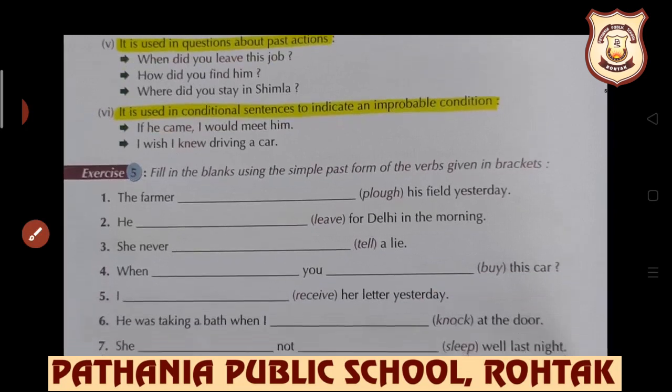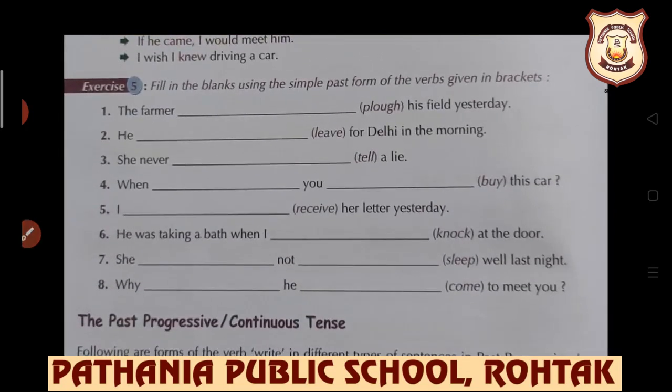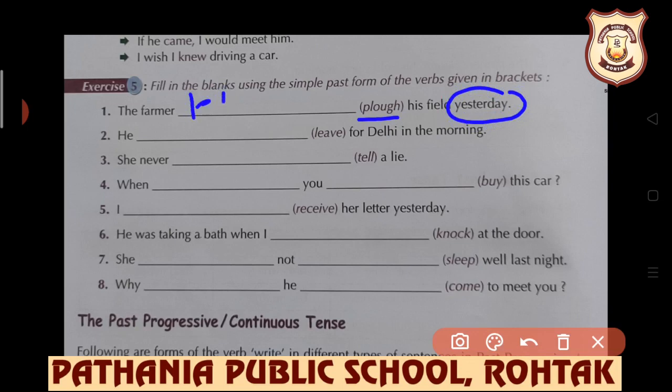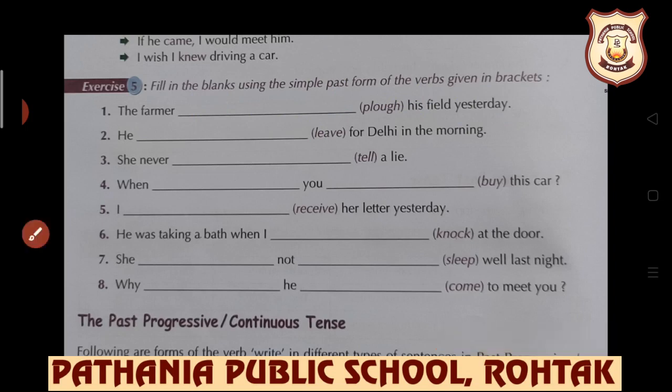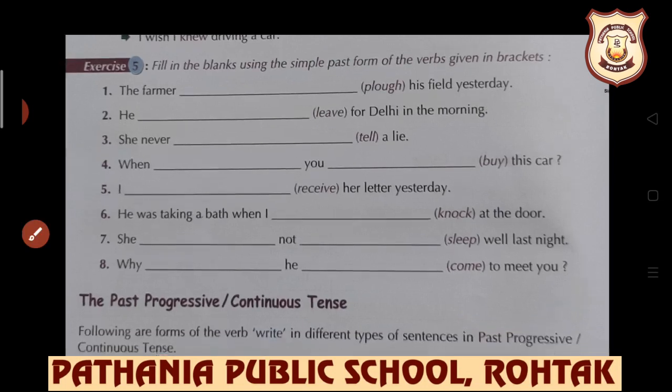Now let's see exercise number 5. Fill in the blanks using the simple past form of the verb given in the bracket. The farmer dash plow his field yesterday. Yesterday, this clue word we have. So obviously, students, what would be the answer? P-L-O-U-G-H-E-D. This would be the answer. Next, he dash leave, in bracket leave, for Delhi in the morning. He left for Delhi in the morning. So exercise 5 you can do, students.